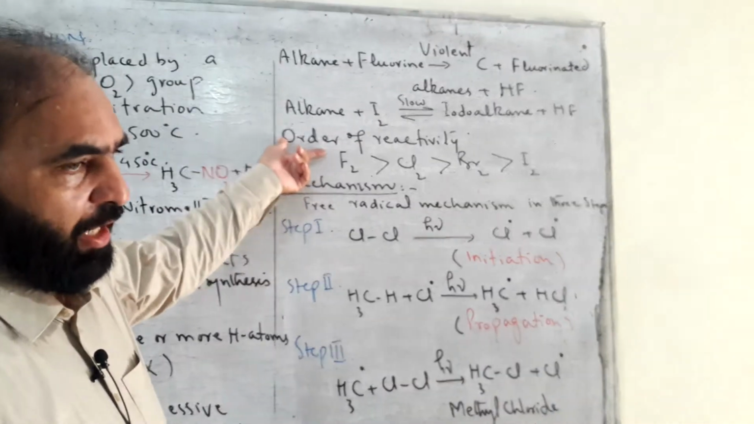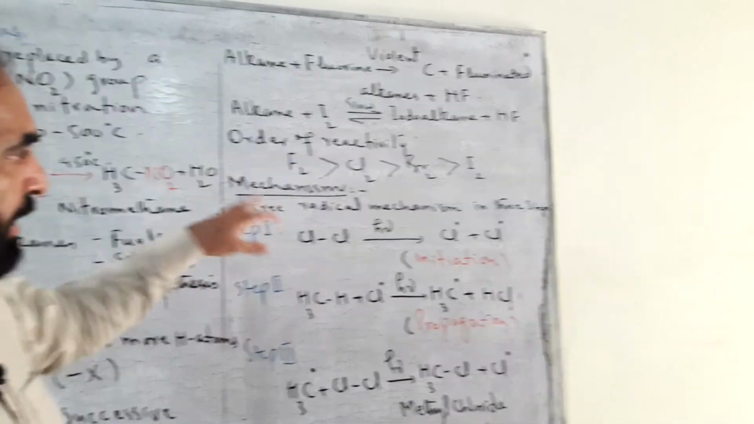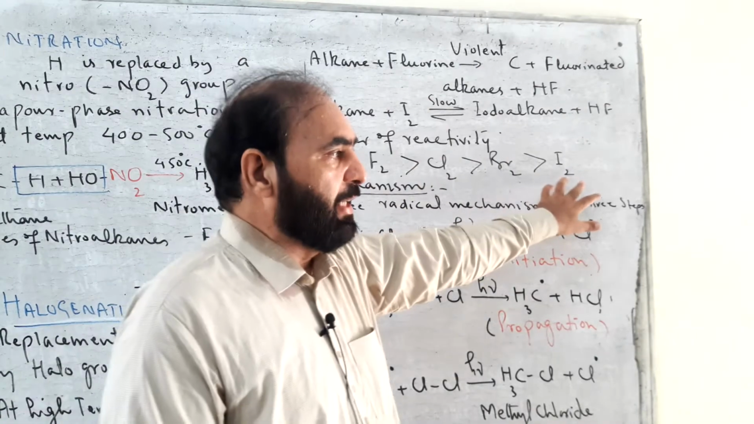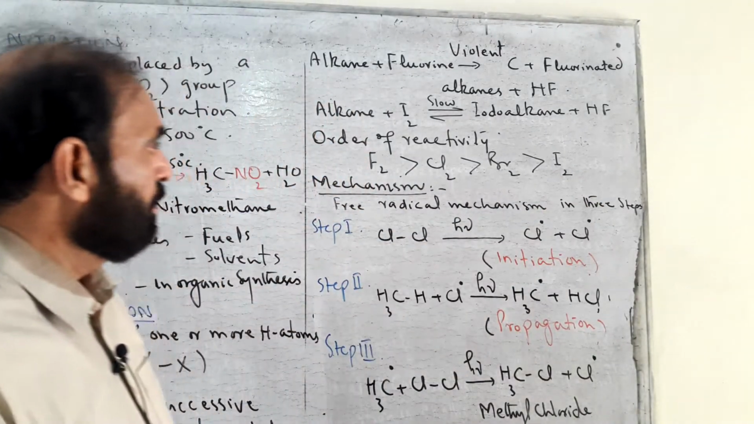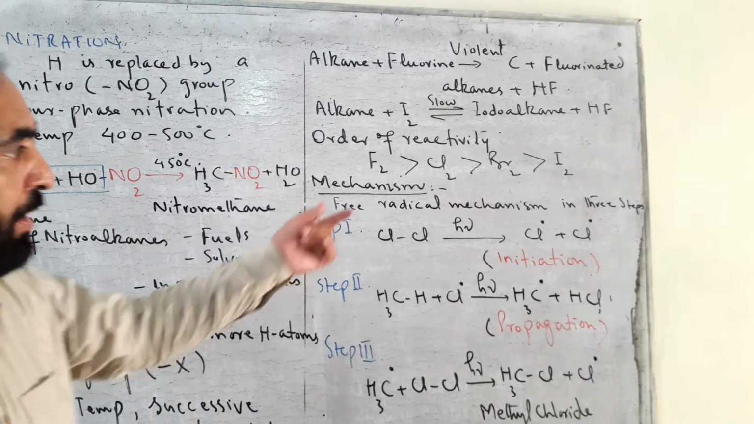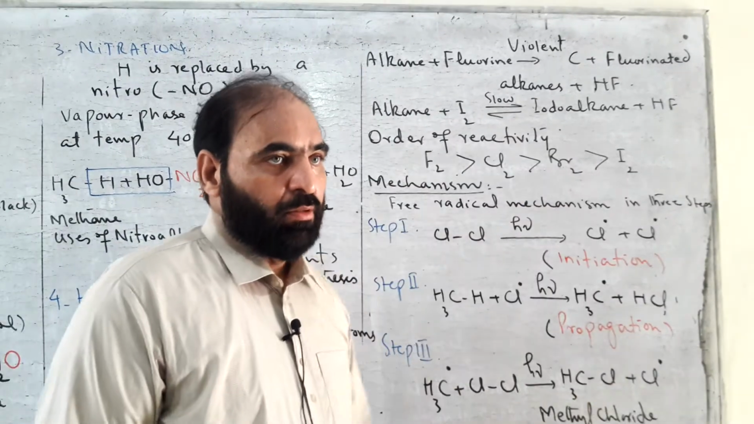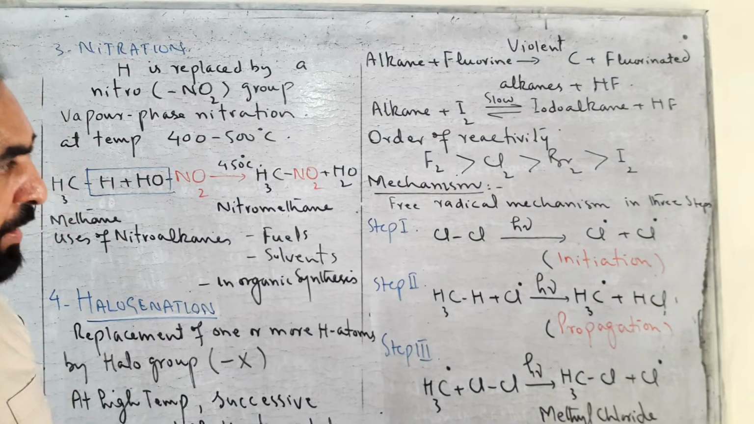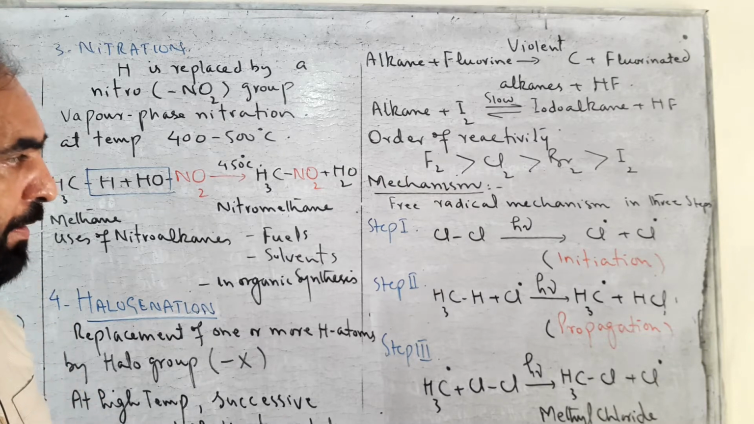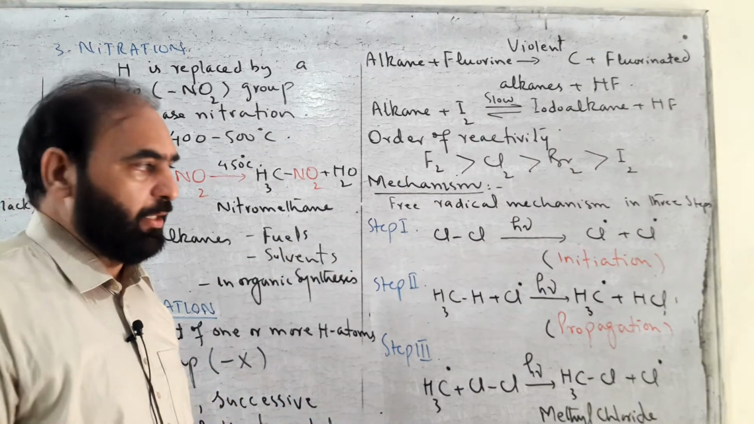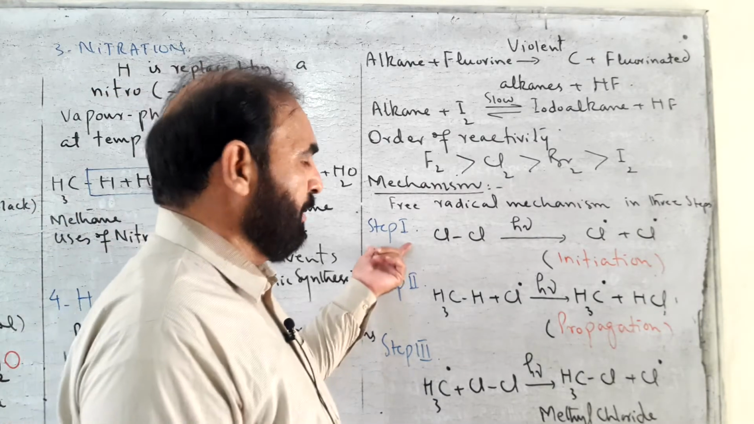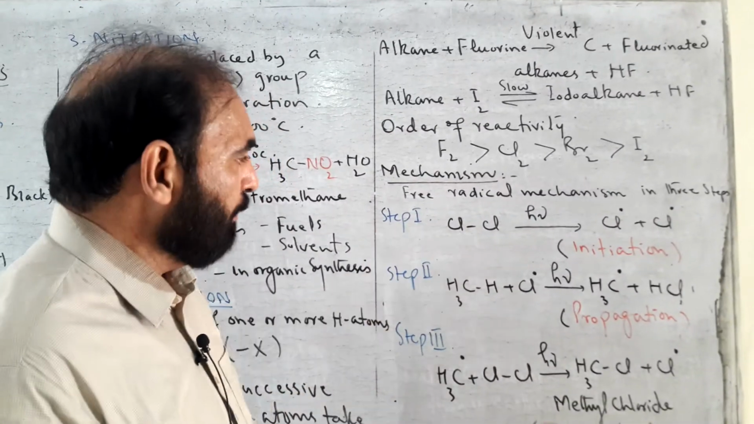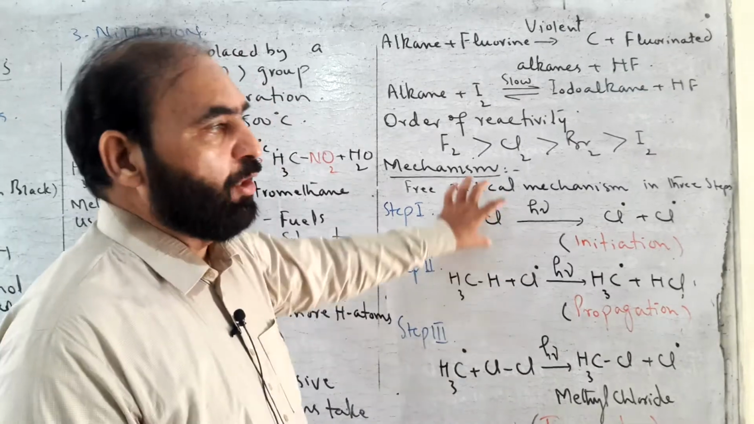So the order of reactivity of alkanes with halogens is: fluorine is the most reactive halogen and iodine is the least reactive halogen. So we can conduct halogenation of alkane with chlorine and bromine at normal rate. The reaction involves a mechanism in which free radicals are formed, and 3 steps are involved to complete this reaction. In first step, let us take the example of reaction of methane with chlorine.